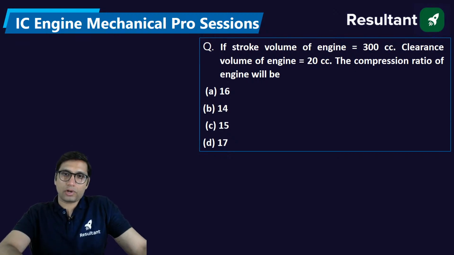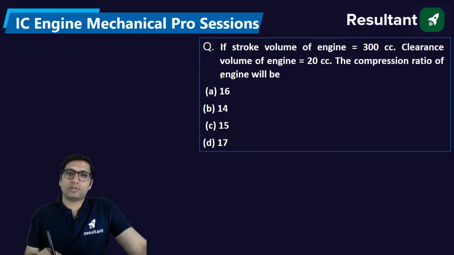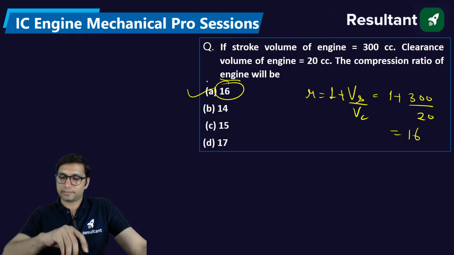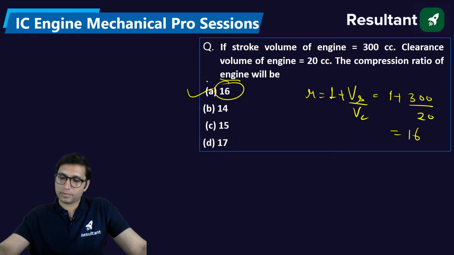If the stroke volume of the engine is 300 and the clearance volume is 20 cc, the compression ratio of the engine will be: compression ratio is equal to 1 plus swept volume by clearance volume, where swept volume is also the stroke volume, which is 300, and clearance volume is 20. You will solve it, you will get the answer 16. So the correct answer will come out to be 16, the compression ratio.